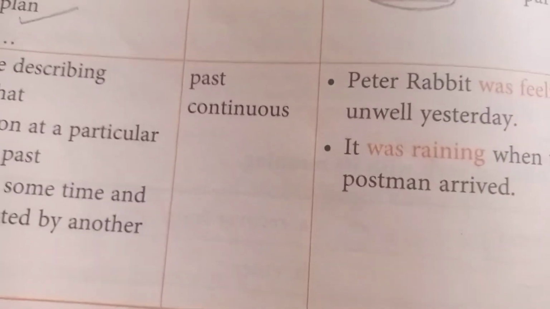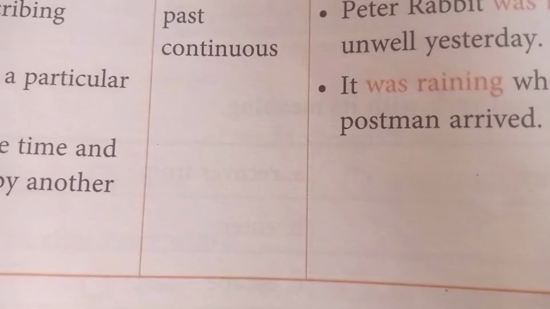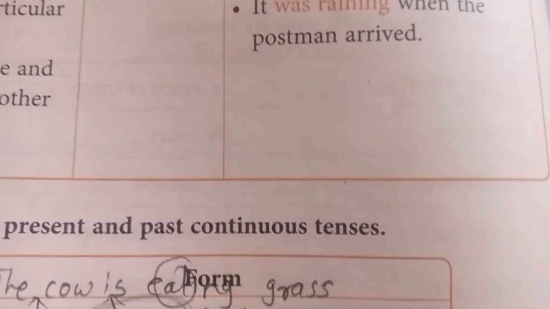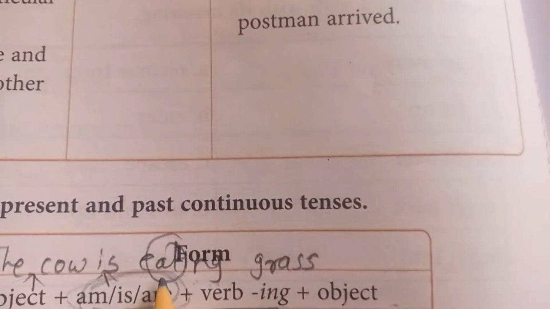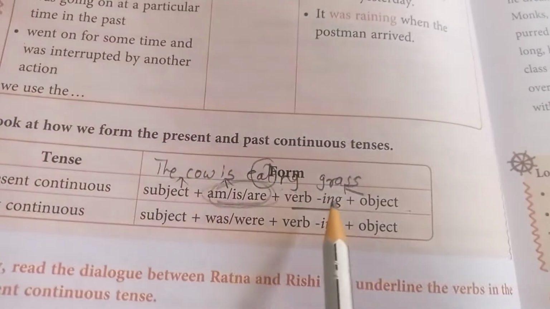The cow is eating grass. Okay, in this sentence the subject is the cow, the helping verb is "is". Then "eating" is verb plus ing; the main verb is eat. We have to use ing with the main verb. The object is the grass. Okay, I hope you have understood the formula with the help of this sentence.